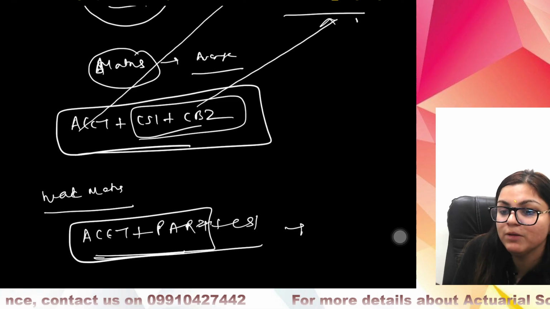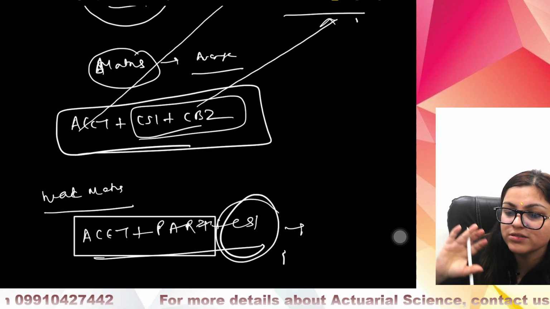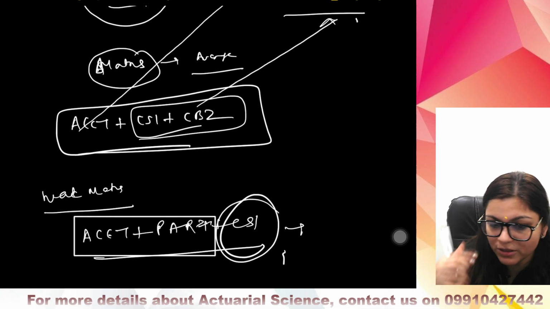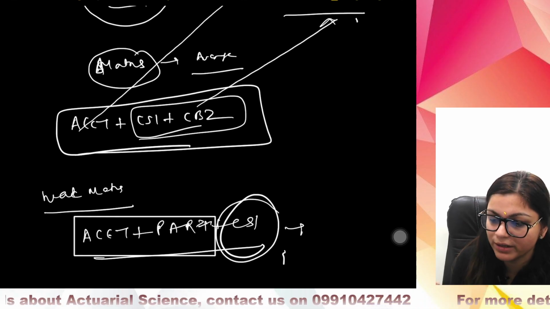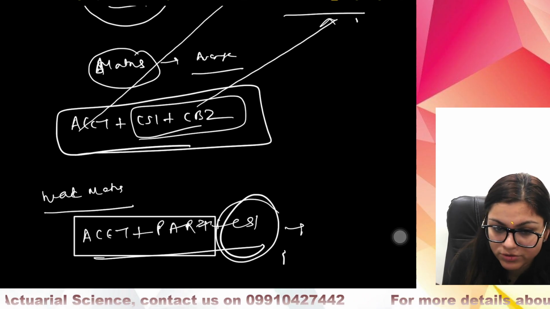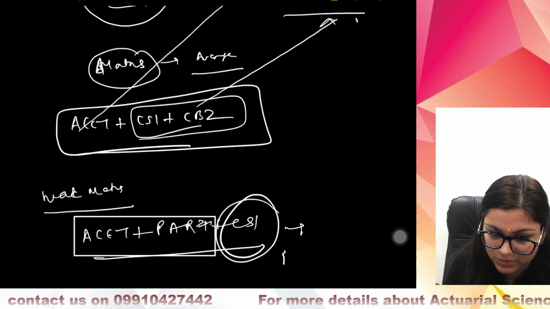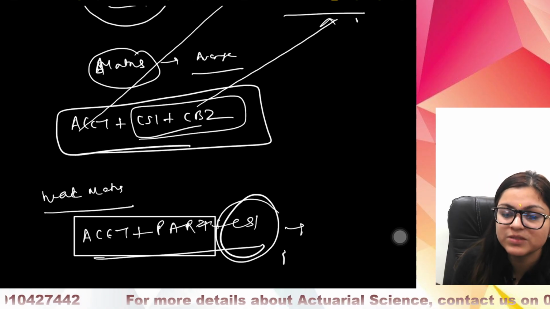ACET plus PARP will make you actuarial ready, and we are guiding you for CS1 so that once you have developed strong math skills, then you can appear for the main paper. So this is the combination of exams that we are recommending based on your background. And in case you are from any other background, please feel free to discuss with me. But this should be the combination that you should opt for. You have to prepare according to this.